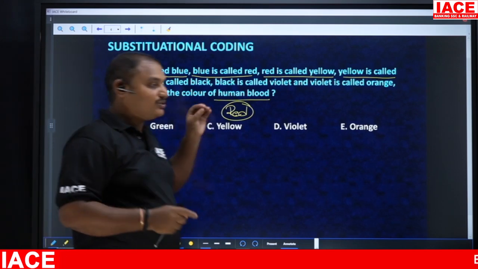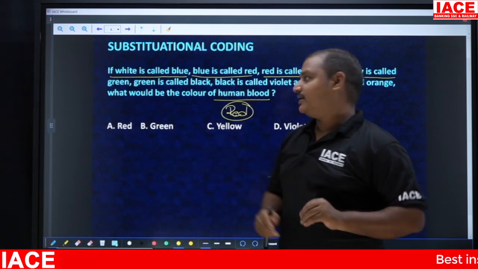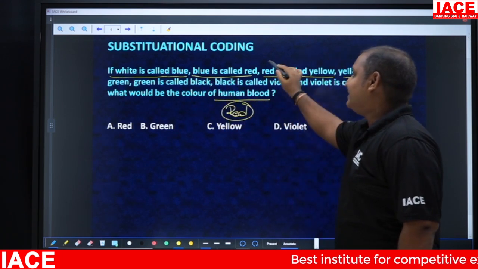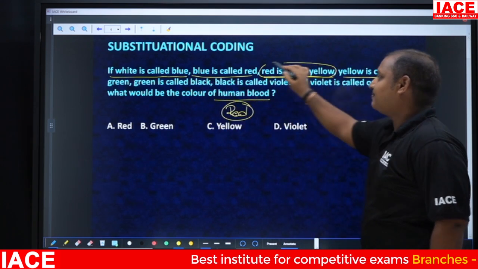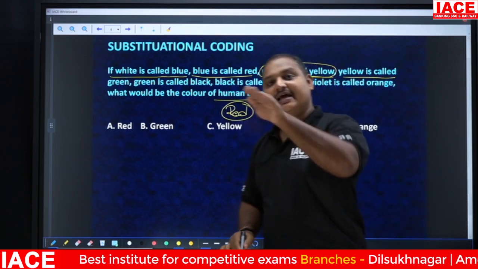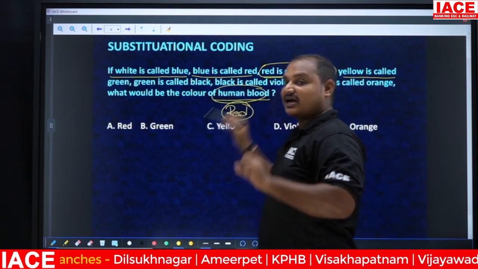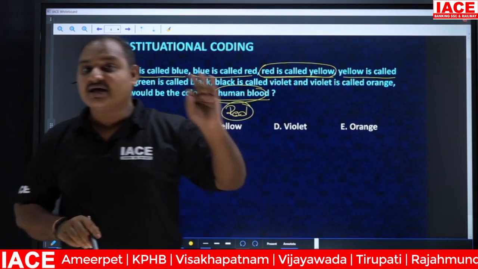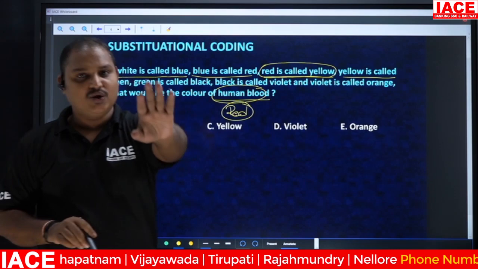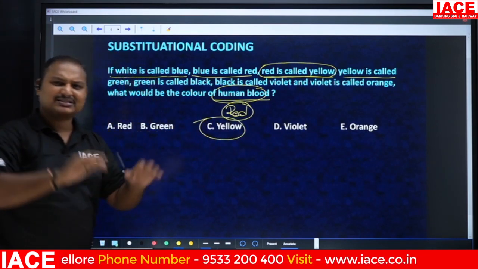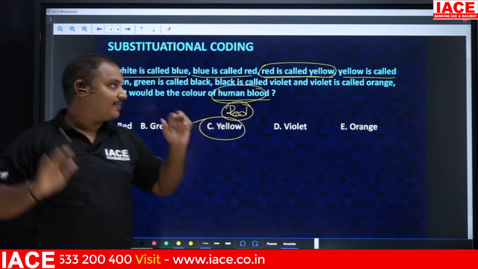Here, how they have coded this, you need to read. White is called blue, blue is called red, and red is called yellow. That means red is coded as yellow. What is the color of human blood? The color of human blood is nothing but red, but red is called yellow. So you need to answer the question as yellow. A simple one. Okay, next.